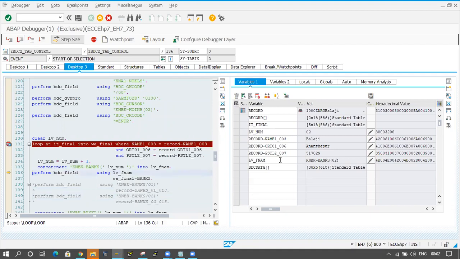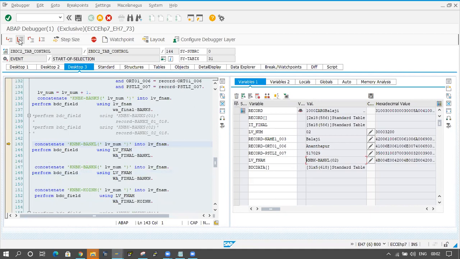If you see LV_F_NAME, KNBK-banks of 02. Here also the same thing is there, KNBK-banks of 02. The same thing is coming in LV_F_NAME, the field name. Now click on F6 button.